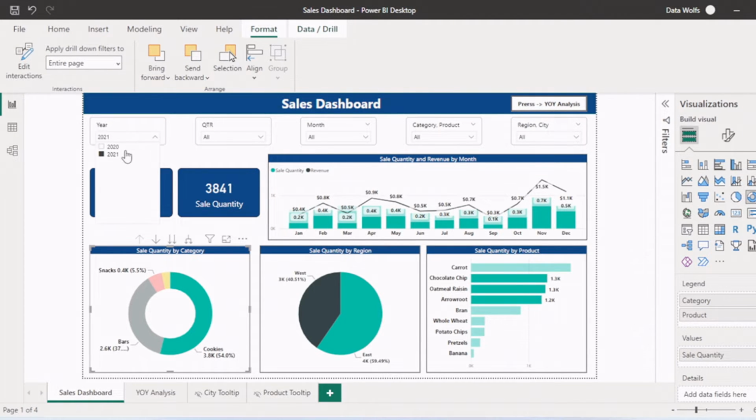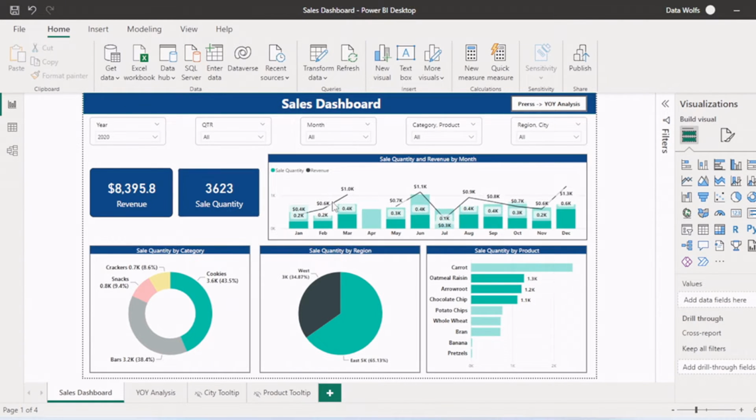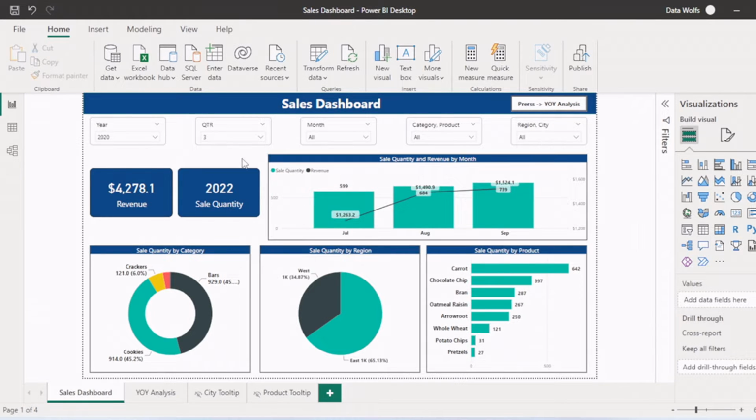Now if I filter this by 2020, all changes are applied immediately, at the moment only. But let's say we want to change all the slicers to view something, and whenever I change a single slicer, the report gets filtered. So what we can do is create an apply button, choose all the slicers, and then apply them. So it will reduce the number of queries that are sent by visuals to the data.